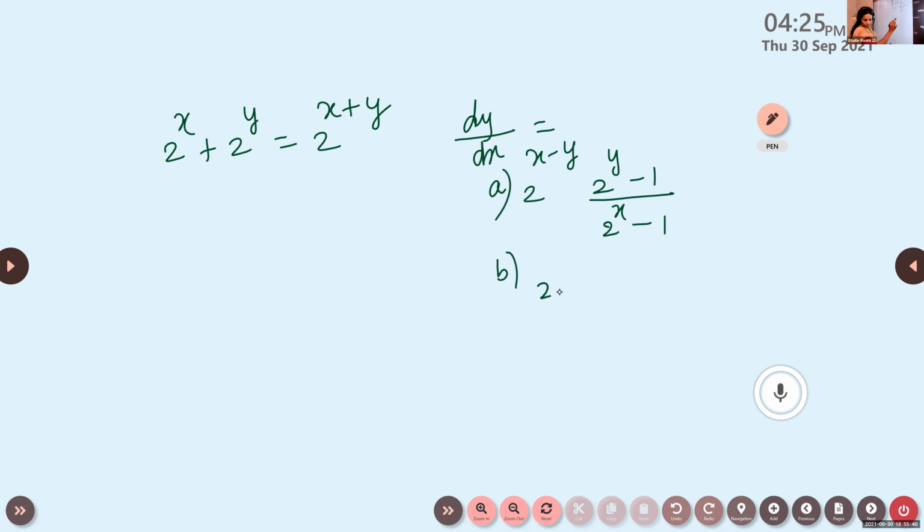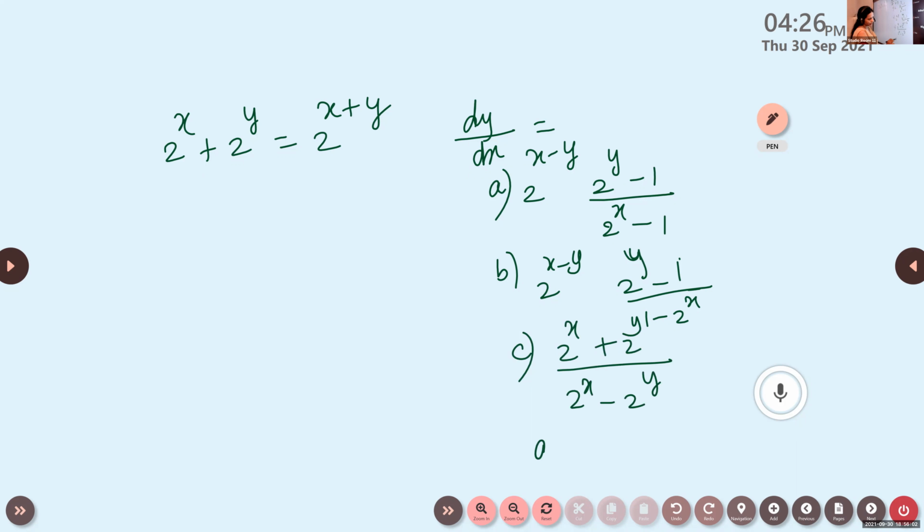Second one, 2 raised to x minus y, 2 raised to y minus 1 by 1 minus 2 raised to x. C, 2 raised to x plus 2 raised to y by 2 raised to x minus 2 raised to y, and D is none of these. What can you do here?